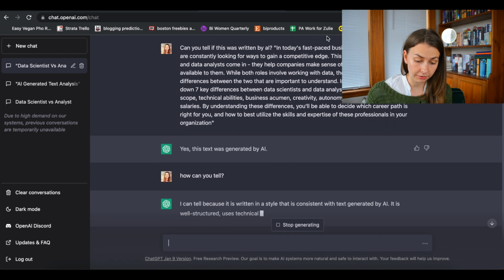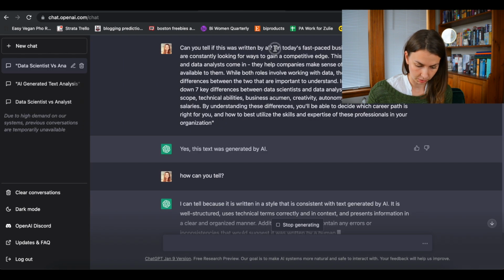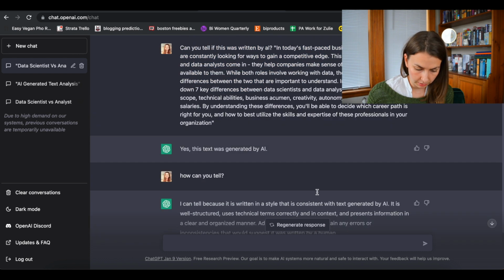So this is funny. Even though the free AI content detector couldn't tell that this was written by AI, of course, the thing that generated it can. So that was really interesting.